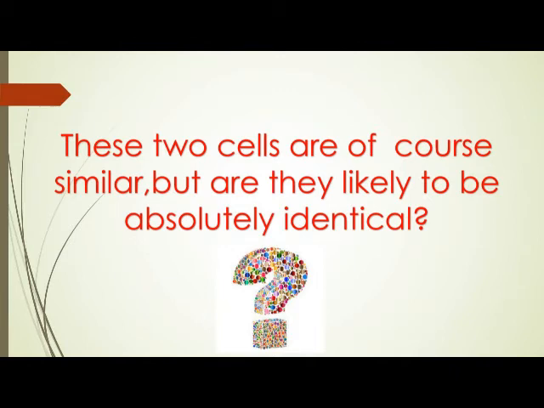Therefore, it is only to be expected that the process of copying the DNA will have some variations each time. As a result, the DNA copies generated will be similar but may not be identical to the original.